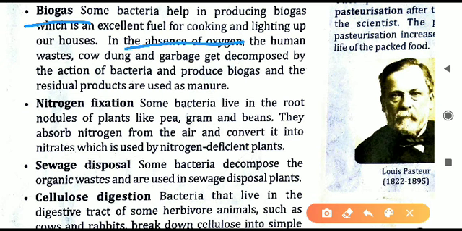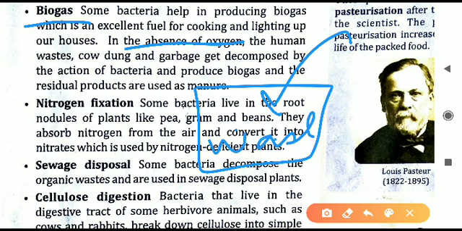This full process will go on in the absence of oxygen. We make a container, a big tank is made, and in that all the waste, whatever waste is there, human waste, cow dung or the garbage, all that is thrown in this. And what is inside it? In this tank certain special types of bacteria are there which are decomposing this waste matter, and when the decomposition of waste matter is going on, biogas will be produced, and that biogas is taken outside. A pipeline is fitted on top of it, from which the biogas will come outside and we can use that gas for cooking and lighting up the houses.